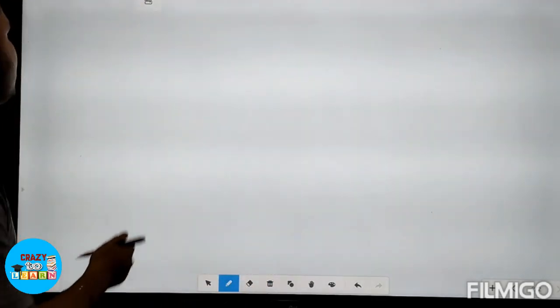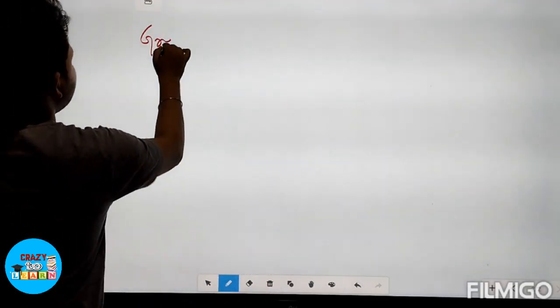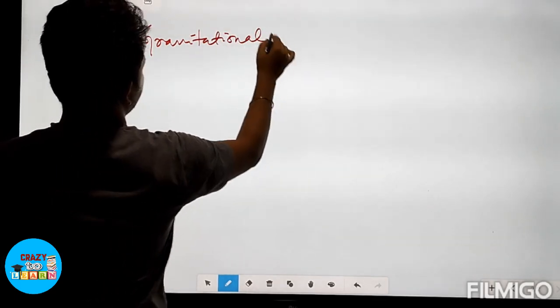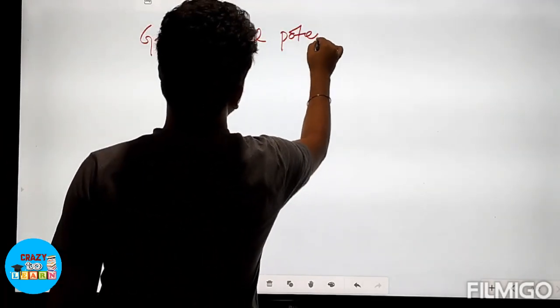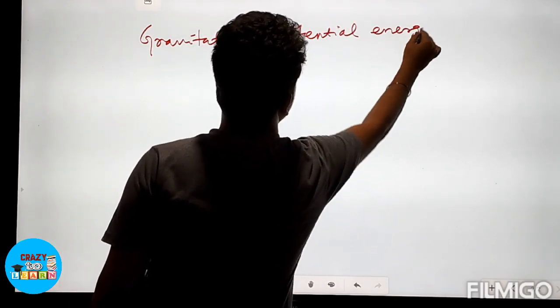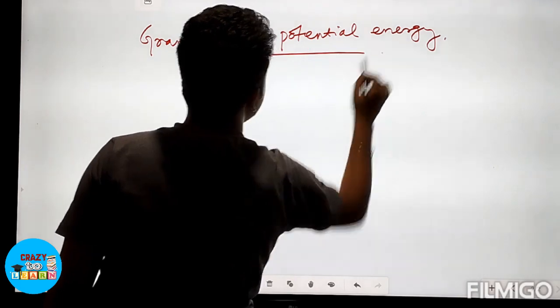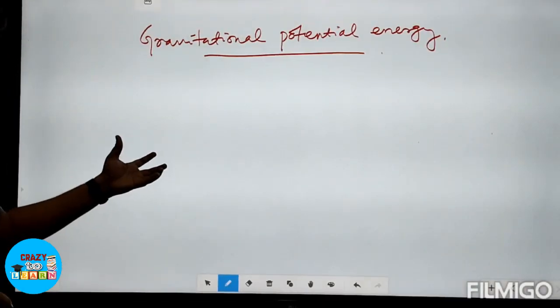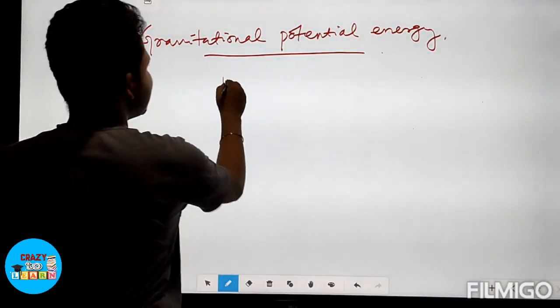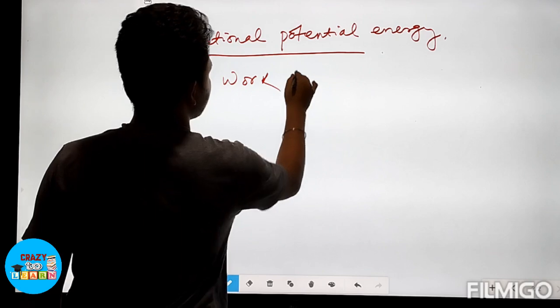Then next we will go for the gravitational potential energy. So what is gravitational potential energy? The gravitational potential is the work done per unit mass, but gravitational potential energy is only the work done.